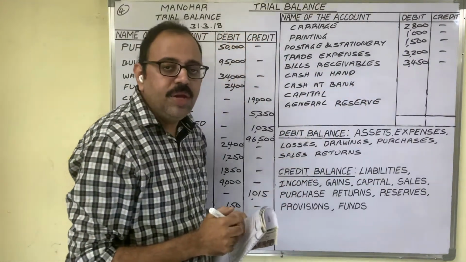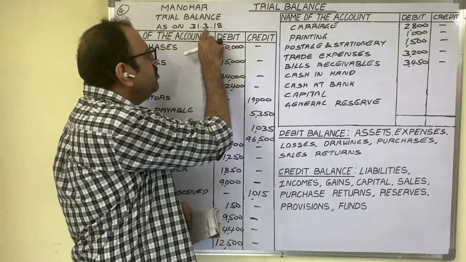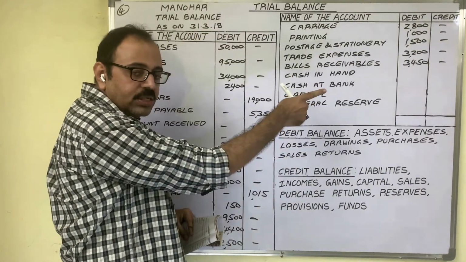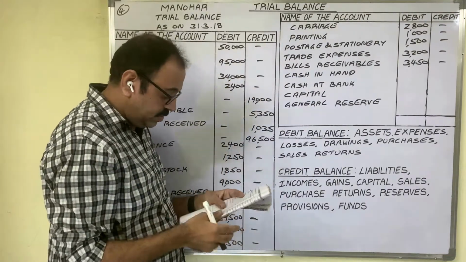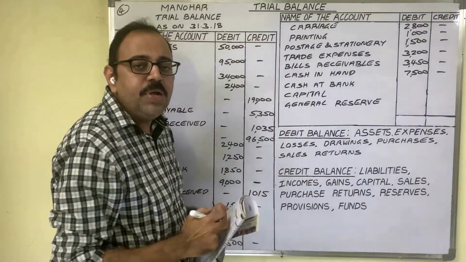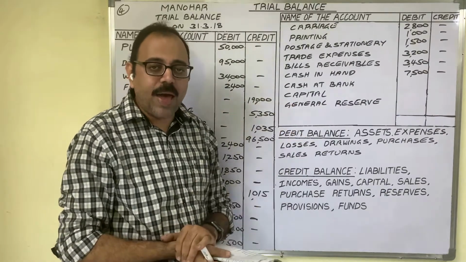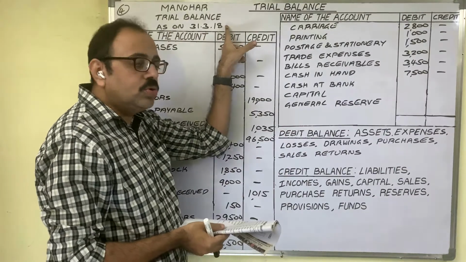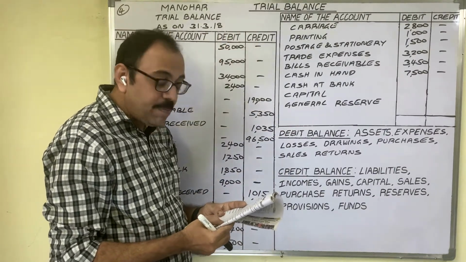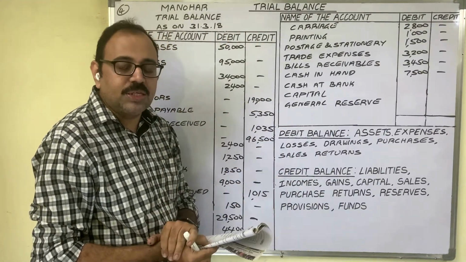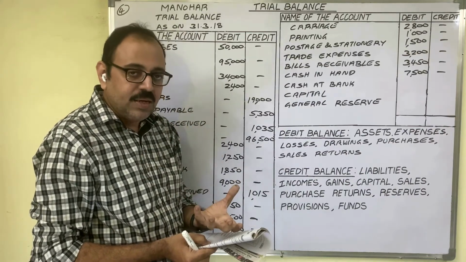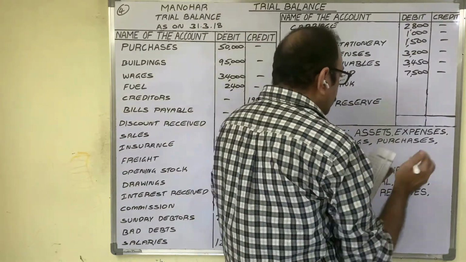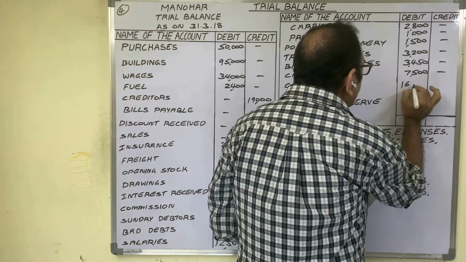Cash in hand means cash balance on 31st March 2018. It is an asset. Asset shows a debit balance. In the debit column we have to write the amount. Cash at bank. The firm is maintaining a current account in one bank. In that current account, on 31st March 2018, the firm has a bank balance of 16,000 rupees. To the firm, this is an asset. Asset shows a debit balance. Therefore, cash at bank 16,000 rupees we should write in the debit column.